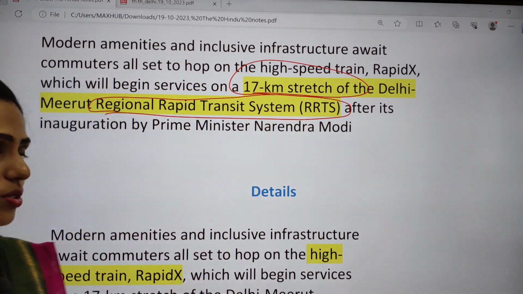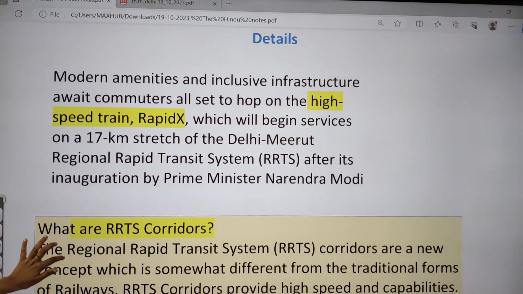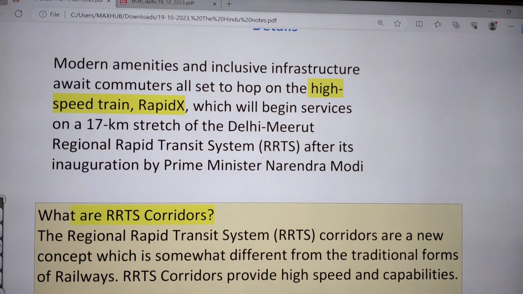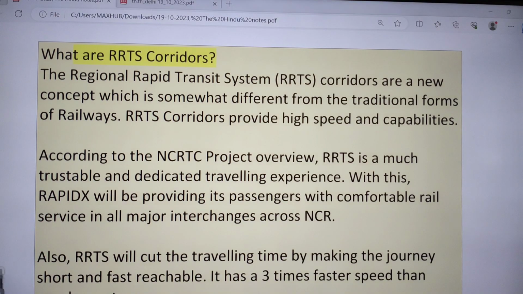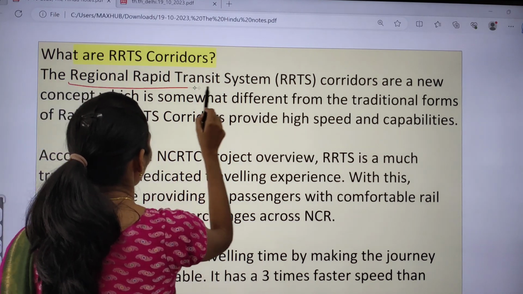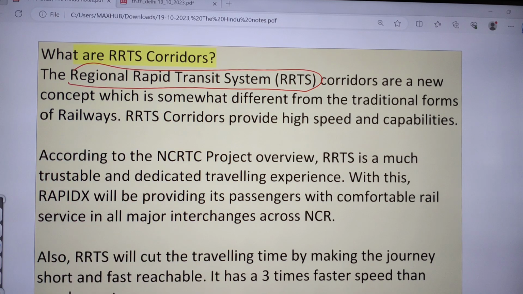So now let us try to see the details. It says it has modern amenities and good infrastructure, and awaits commuters to hop on the high speed train, and it is going to begin services soon. So what is RRTS? RRTS is nothing but Regional Rapid Transit System. It is a new concept.